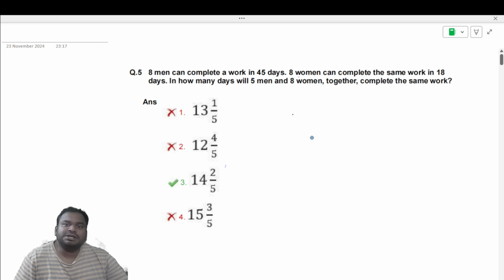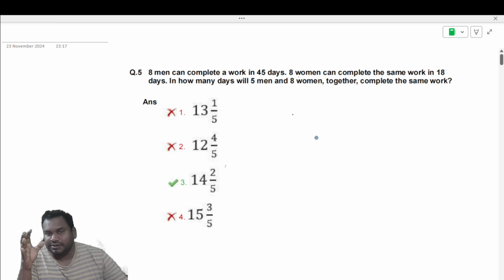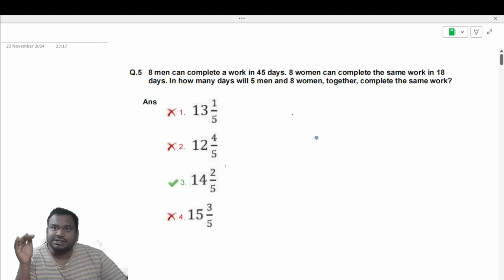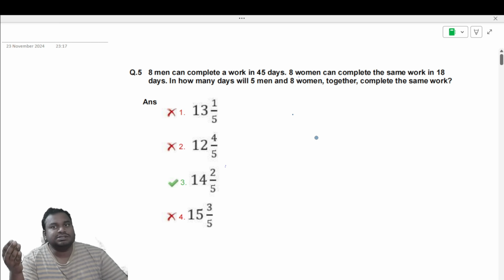Coming to this question, 8 men can complete a work in 45 days. 8 women can complete the same work in 18 days. So work is same. To complete that same work, 8 men are taking 45 days and 8 women are taking 18 days. It means who are having more efficiency? Women or men? Women. Why? Because they are taking less number of days. If somebody is taking less number of days, it means their capacity is more.